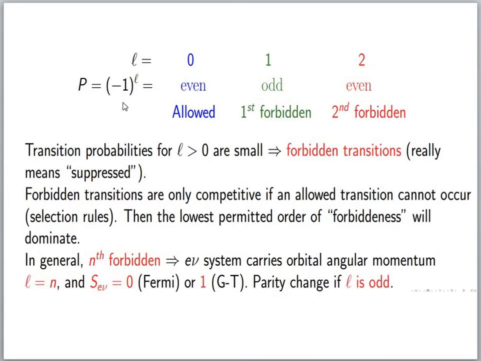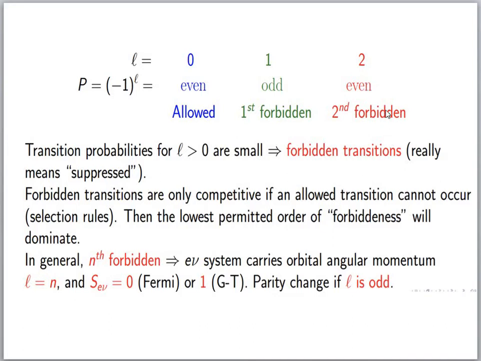So the parity change is (-1) raised to L. If L is equal to 0, there is no change in parity, so it is an allowed process. If L is equal to 1, there is a change in parity. So that is first forbidden. For first forbidden, there is always a change in parity.